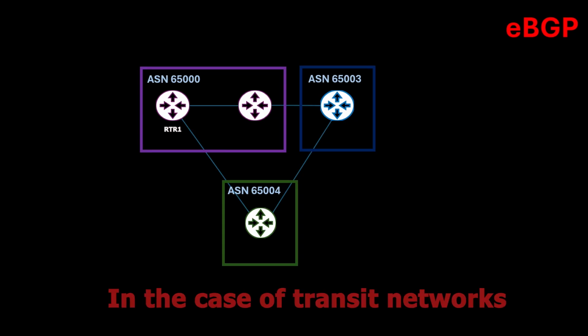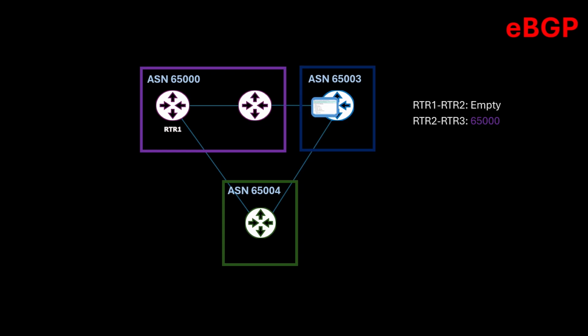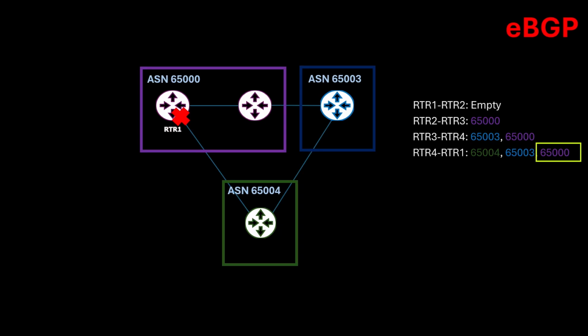A router is able to tell that a path either originated in its autonomous system or goes through it if it sees its autonomous system number listed in the autonomous system path attribute. As it is advertised, the list of autonomous systems increases. The route ends up at Router 1 that rejects it. It found its autonomous system number in the list.